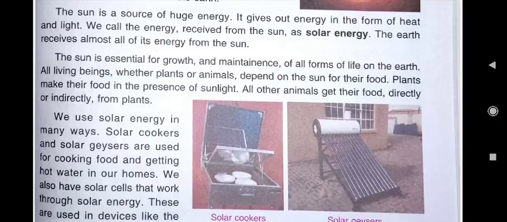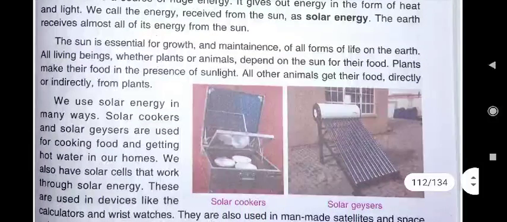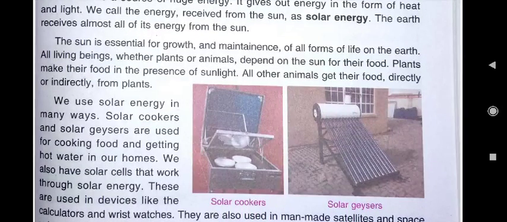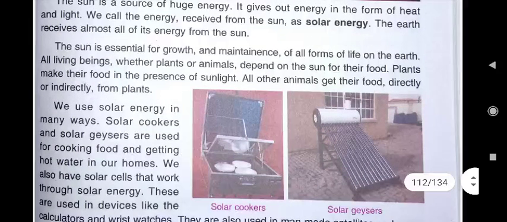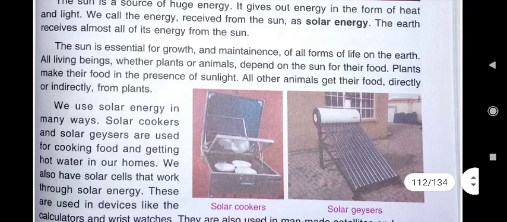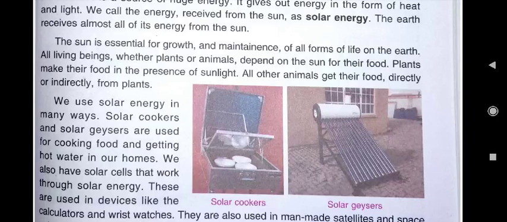The sun is a source of huge energy. It gives us energy. It gives us heat. It gives us light. It gives out energy in the form of heat and light. We call the energy received from the sun solar energy. At many places you must have seen solar energy being used. Solar cookers, solar geysers, and solar calculators you must also have used. So the energy which we get from the sun is known as solar energy.